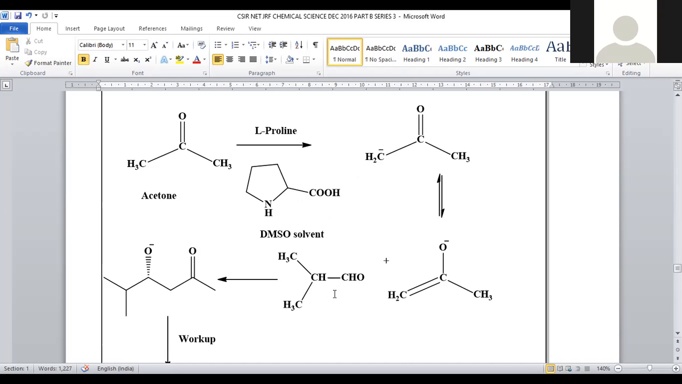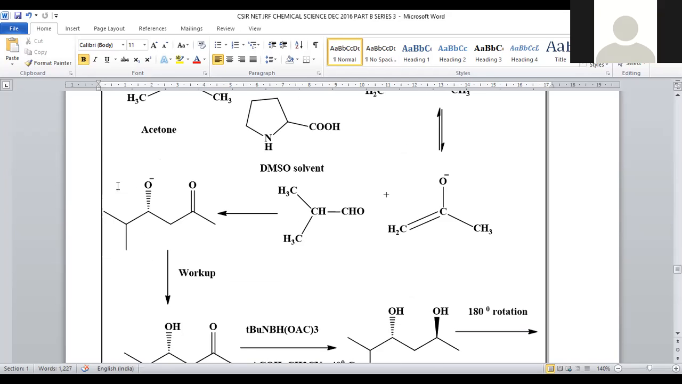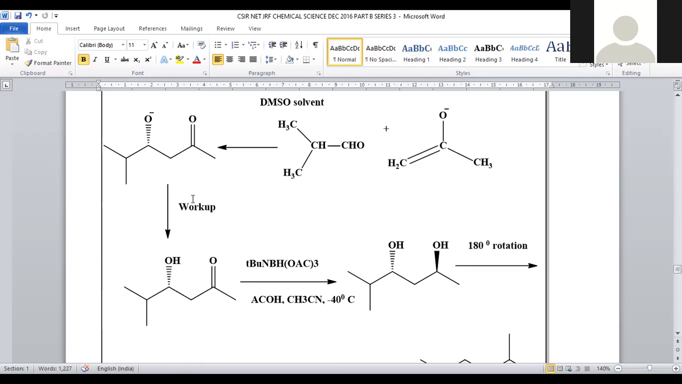This will be the starting material for us. When this is added to this one, it is a kind of aldol condensation reaction. Here we can clearly say it is a crossed aldol reaction. This carbanion will be attached to this aldehydic center and there is a formation of O minus. This O minus is further worked up with water, and protonation converts it into OH.